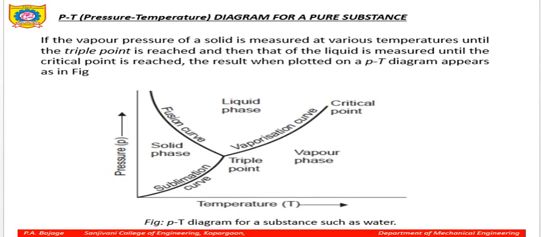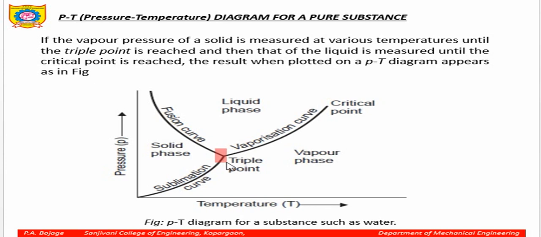Now the PT diagram, that is the pressure temperature phase diagram for a pure substance. If the vapor pressure of a solid is measured at various temperatures until the triple point is reached, and then the liquid is measured until the critical point is reached, the result when plotted on the PT diagram appears in the figure. So here, what do you understand by the triple point?